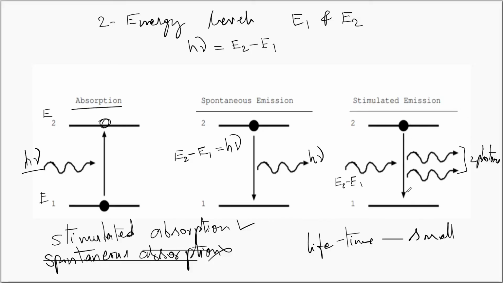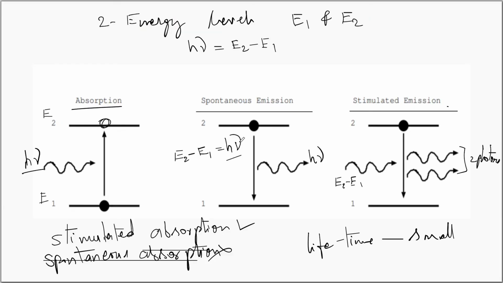Here the downward transition is stimulated by the incident photon whose energy is equal to E2 minus E1. Thereby we are getting two identical photons. One photon is the incident photon, and it triggers the downward transition and forces a downward transition. During the downward transition, another photon also is released, and these two photons will be identical, and this kind of a downward transition or emission process is called as stimulated emission process.